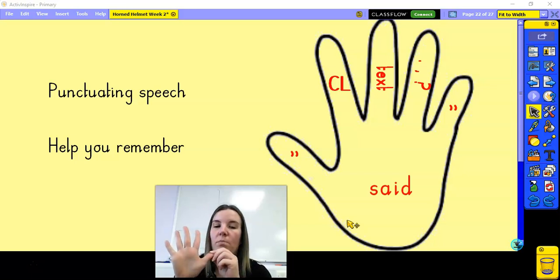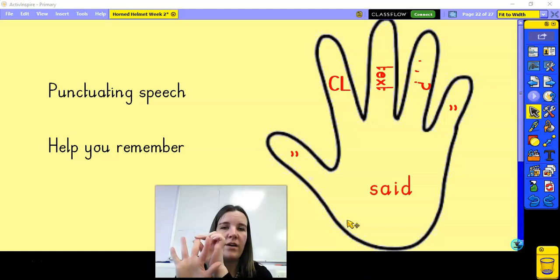So my first job, as you can see on the thumb there, is going to be my speech punctuation, okay? Using that opening inverted comma to show that speech is starting. Once I've done that, I know the next thing is that every piece of speech will start with a capital letter. So I know that I need a capital letter next. Then I need to write the text, the words that the eyewitness will be saying.